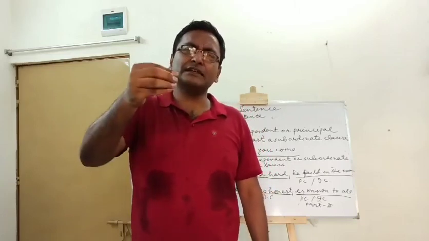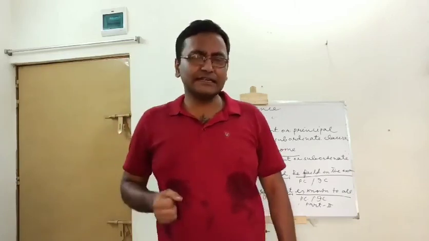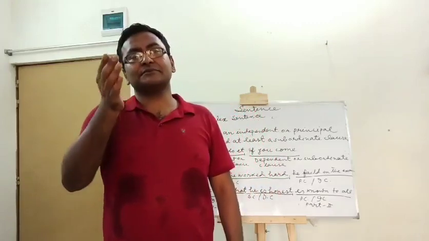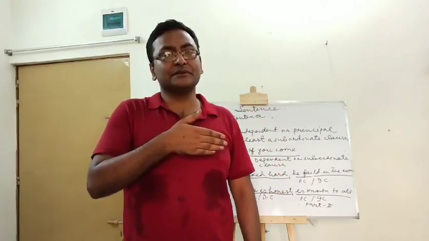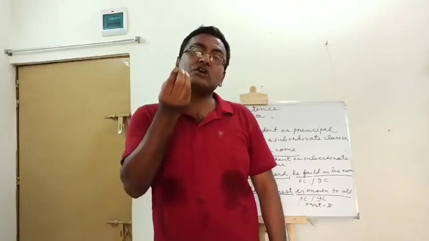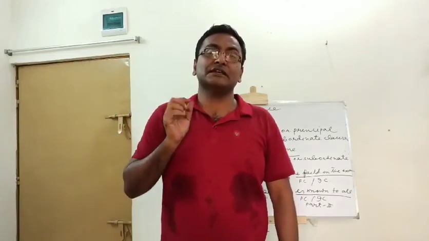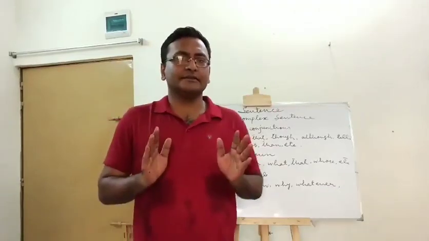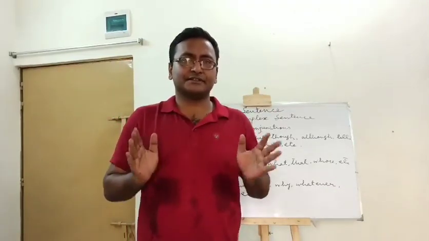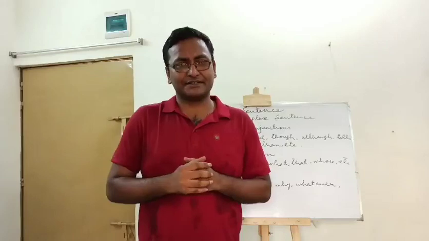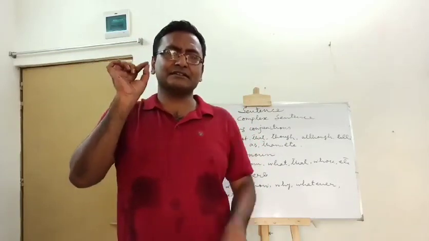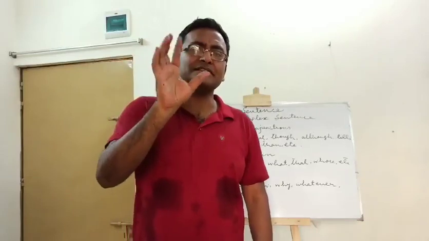There may be more than one subordinate clauses in a complex sentence. On the other hand, the subordinate clause can be placed before the principal clause, after the principal clause, or within the principal clause. And the subordinate clause starts with a connector. There are three types of connectors that are used in a complex sentence, and those connectors connect together the subordinate clause with the principal clause.